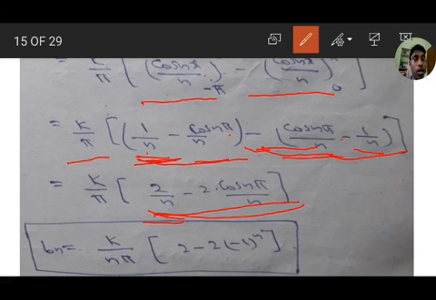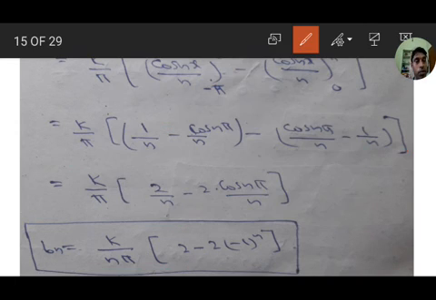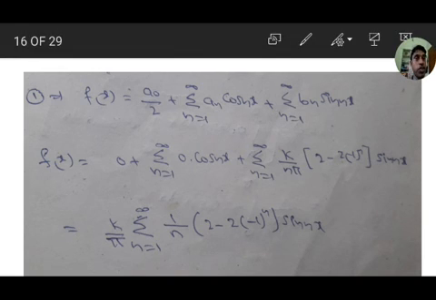So k by n pi outside, 2 minus 2 into cos n pi. Cos n pi value is minus 1 whole to the power of n. This is the bn value: k by n pi, 2 minus 2 into minus 1 whole to the power of n. Next, substitute these values in equation 1.